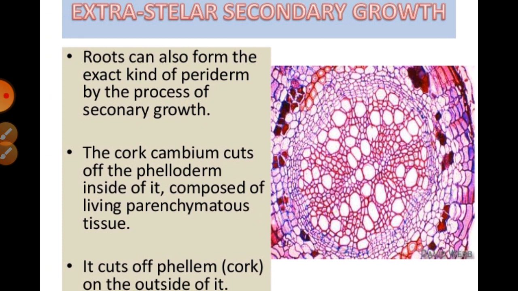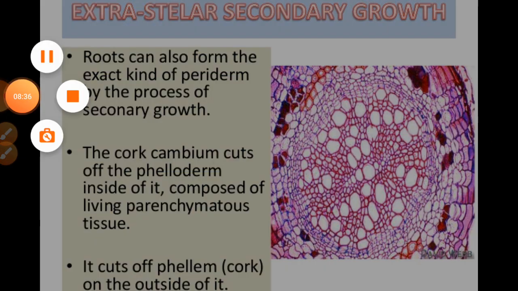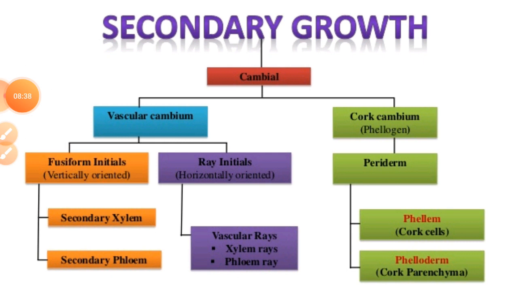If we say especially that one, the roots can also form the periderm in the process of secondary growth. The cork cambium cuts off the phelloderm inside, composed of living parenchymatous tissues, and it cuts the cork on the outside of it. We must remember about the secondary growth, generally this is always dependent on the cambium, which can be divided into two categories, that is the vascular cambium and the cork cambium.